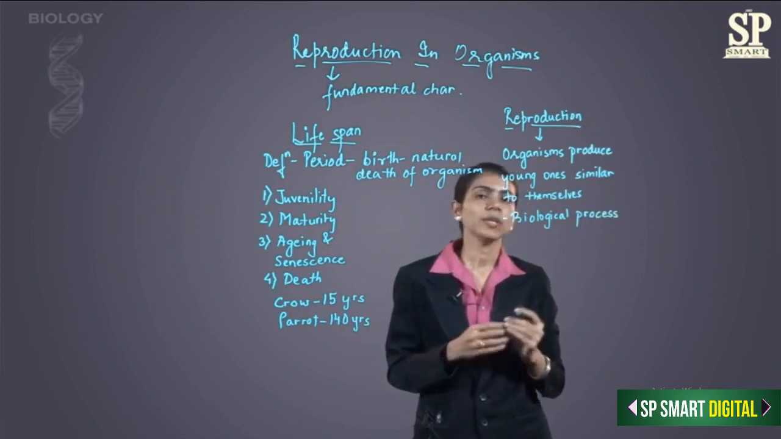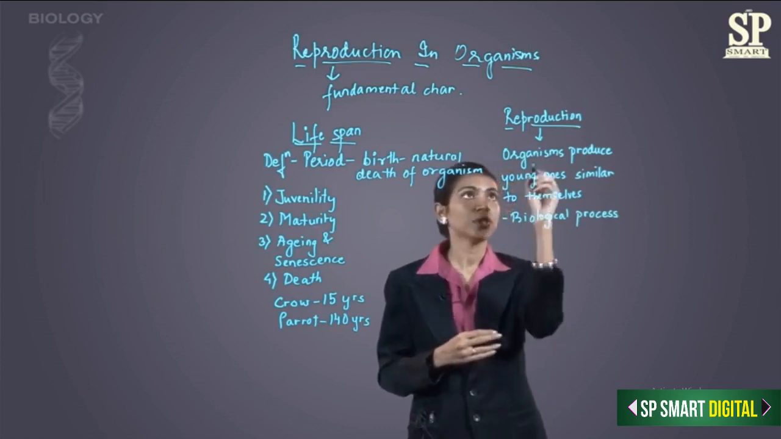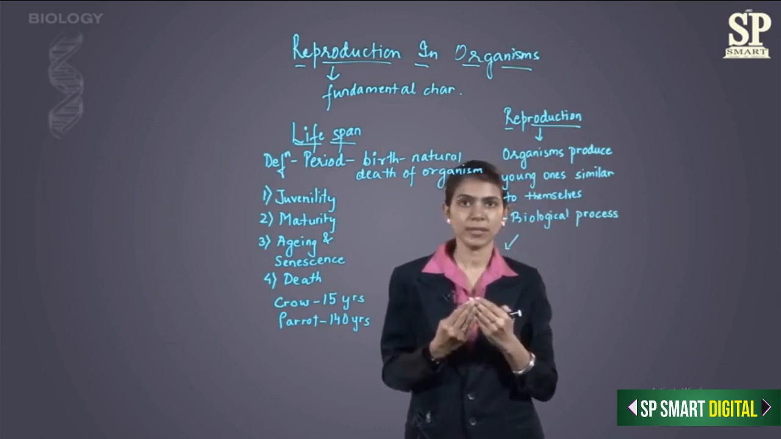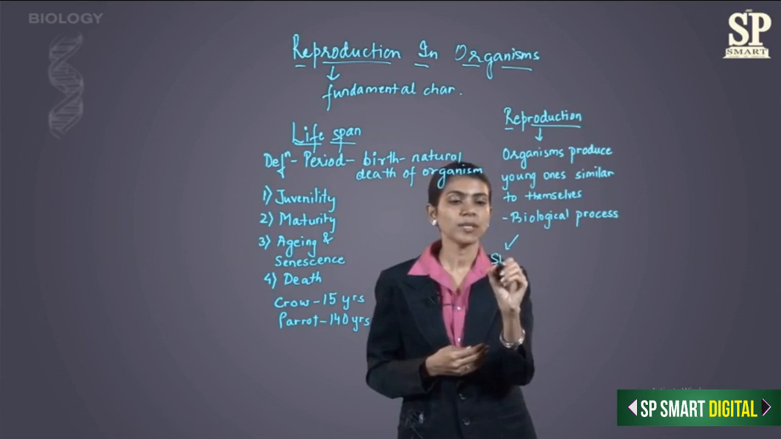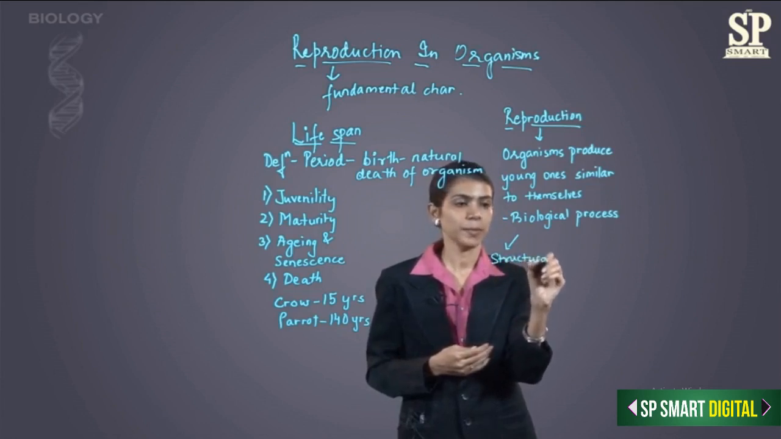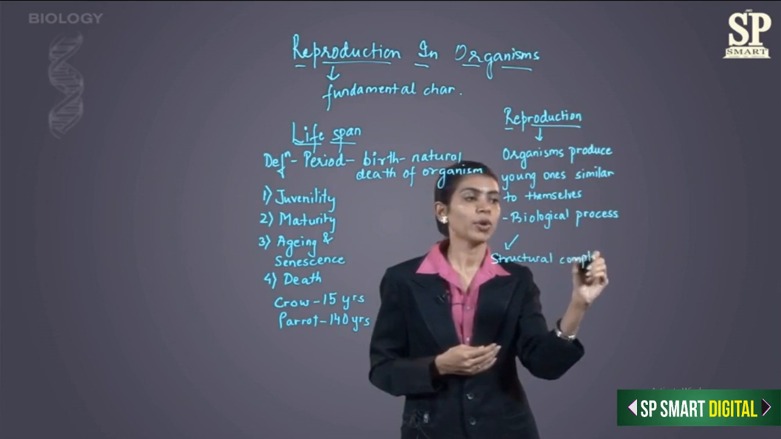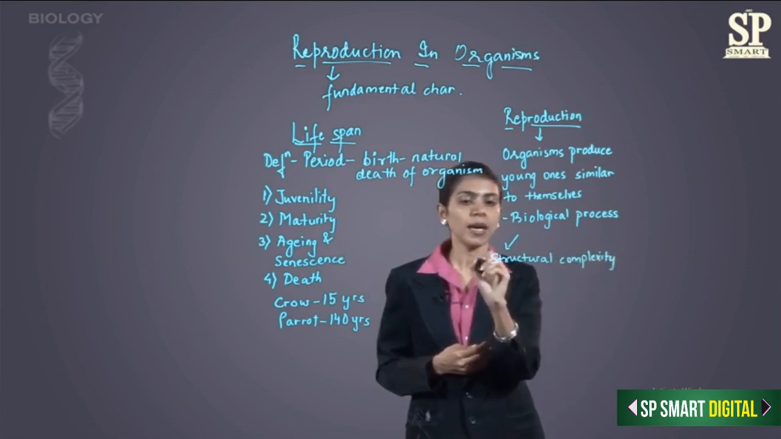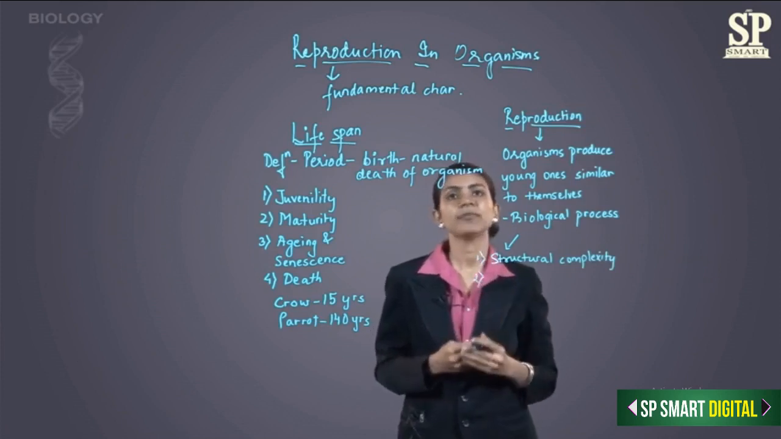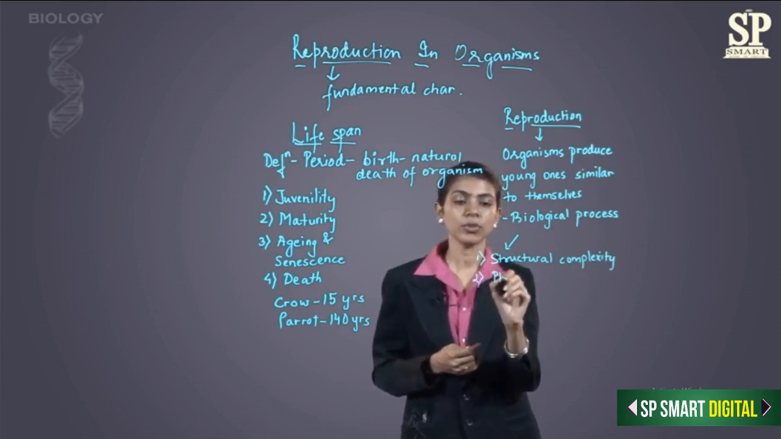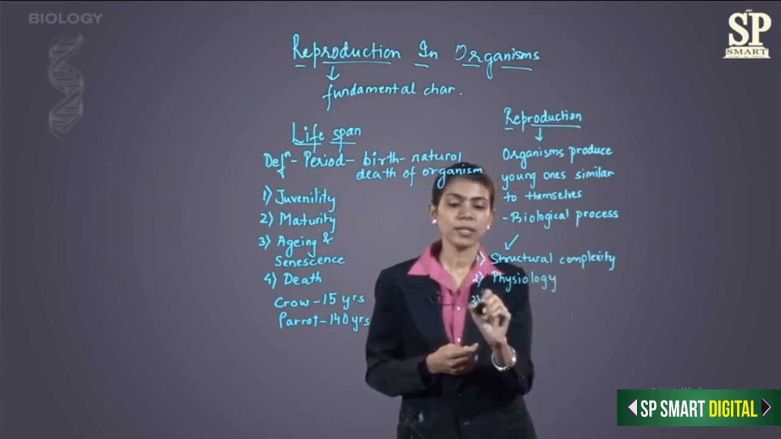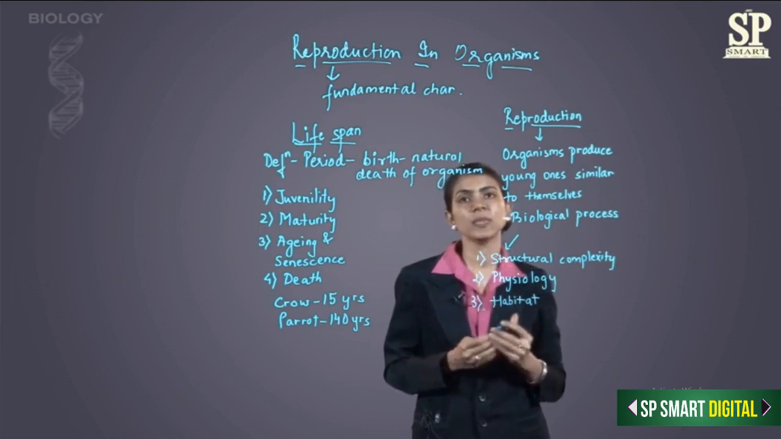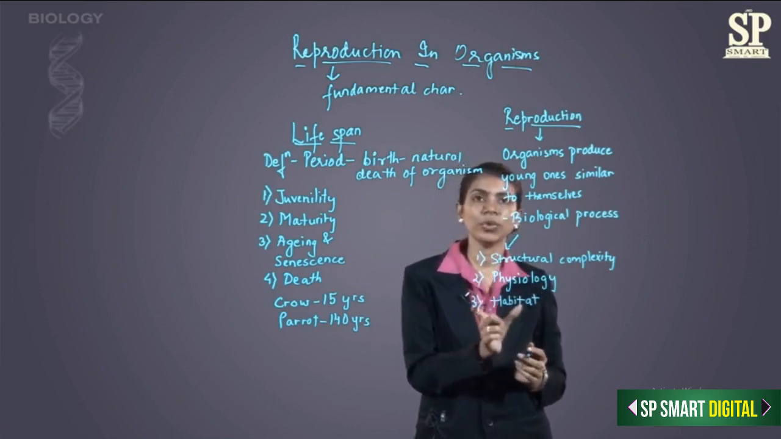Now this reproduction is of two types. The division into its types is on three bases. First is the complexity of the structure of the organism's body. So that means on the basis of structural complexity, the mode of reproduction depends. After structural complexity, it is the physiology, that is the functioning of the organism's body. So it is the physiology on which the mode of reproduction depends. Third factor is the habitat, the place where the organism lives and survives. On that also depends the mode of reproduction.